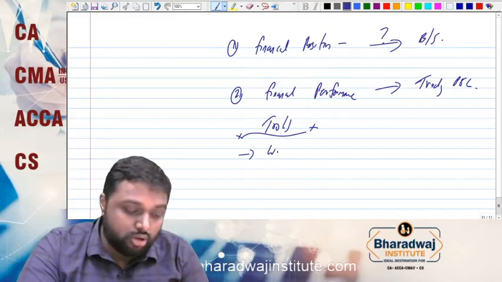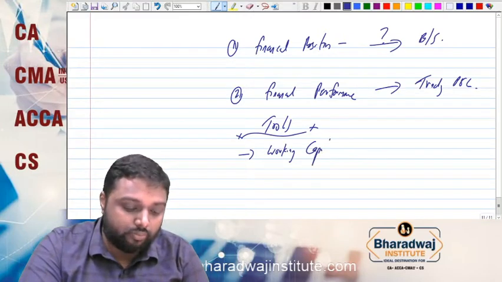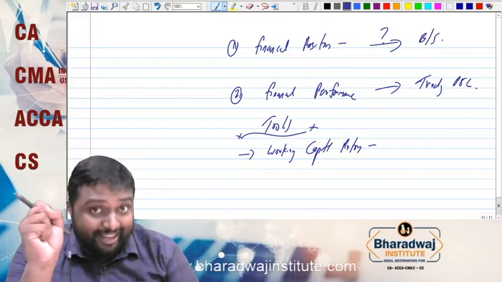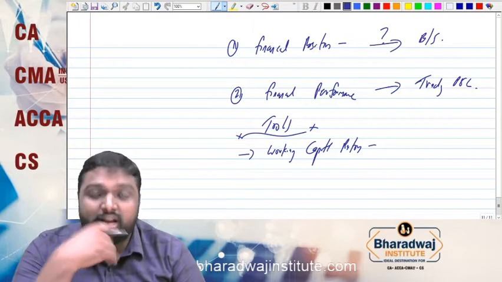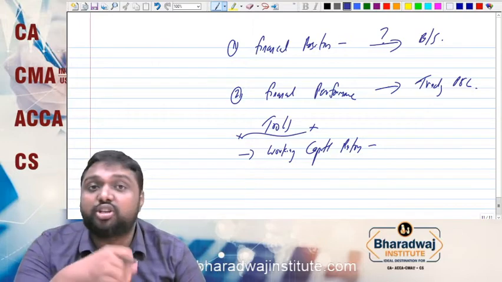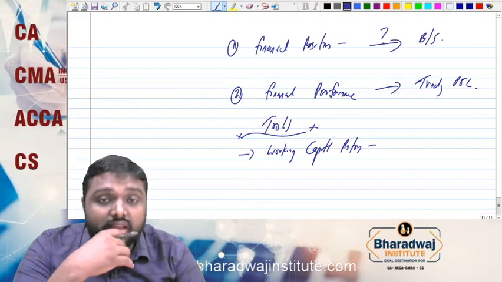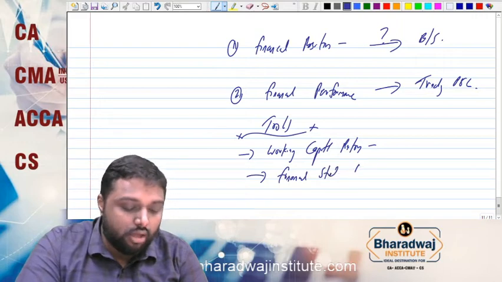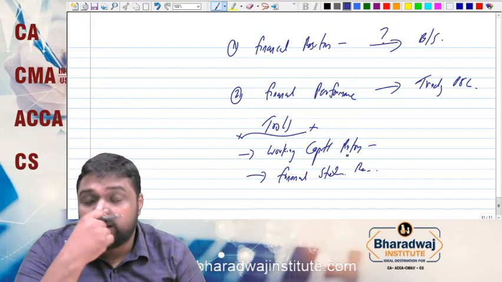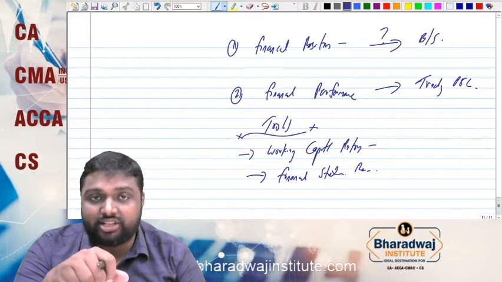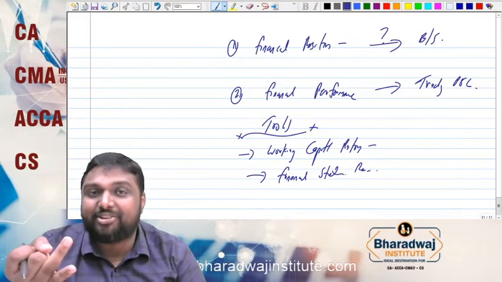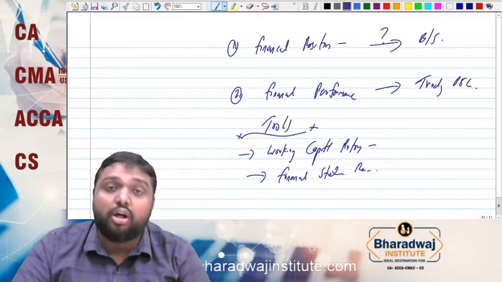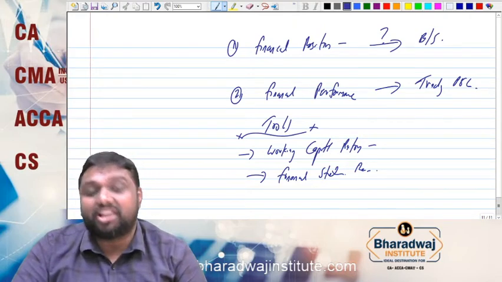Generally we use working capital ratio, sometimes called liquidity ratio, the ability of a firm to meet its short term commitments: current ratio, quick ratio, and so on. You might have learned this at your intermediate level. The next one is financial structure ratio, which tells the level of debt and equity of an organization. Debt to total fund, equity to total fund, proprietary ratio, capital gearing ratio, all will come under financial structure ratio.